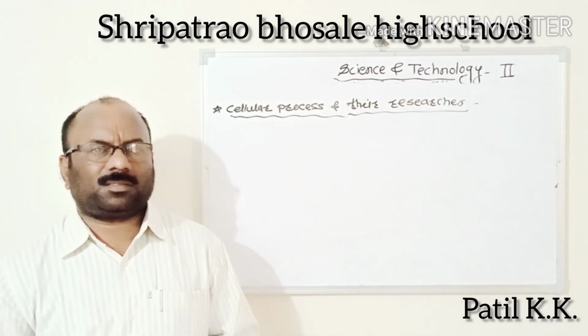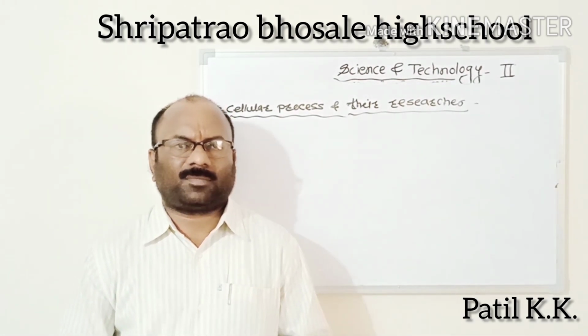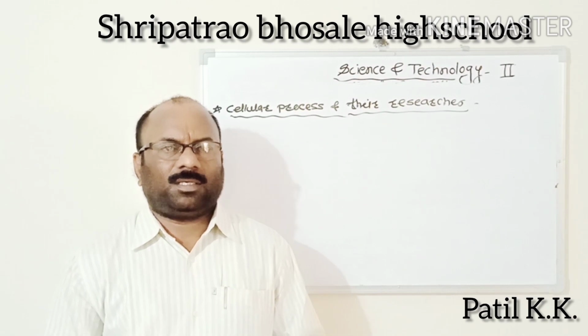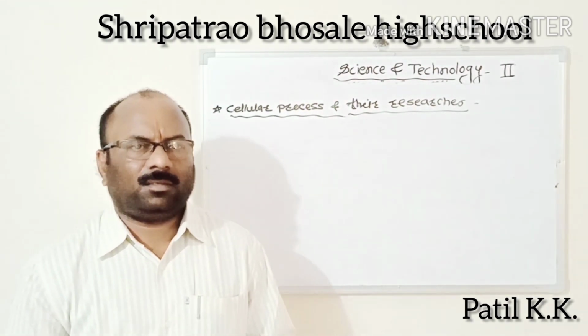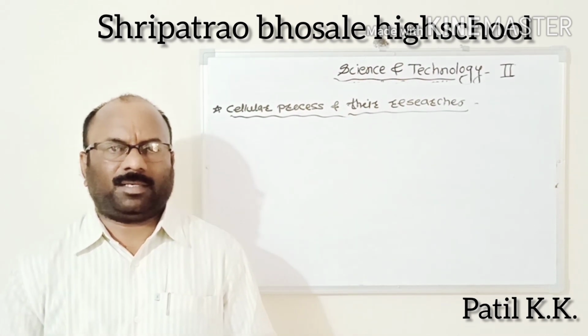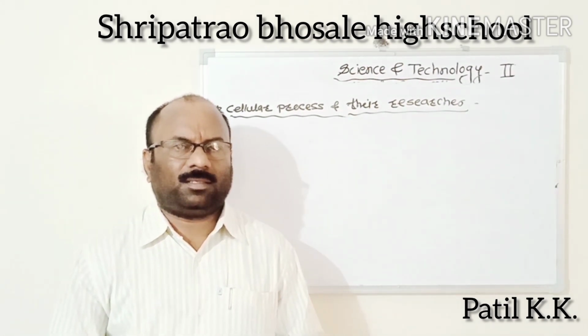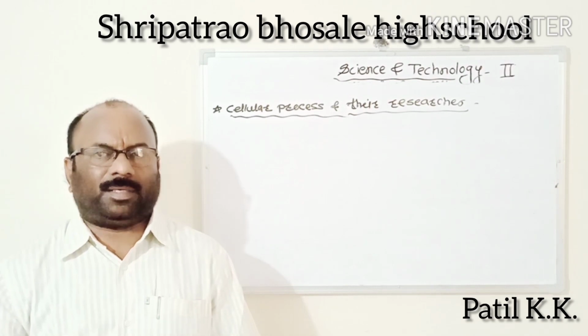For this purpose, they performed experiments on muscles. Hence, glycolysis is also called the Embden, Meyerhof, and Parnas pathway, that means the EMP pathway.